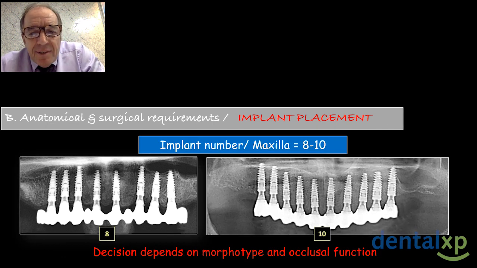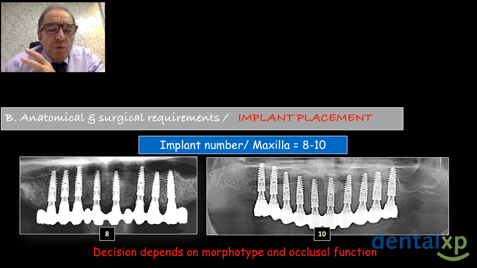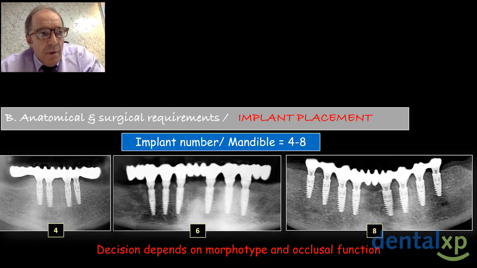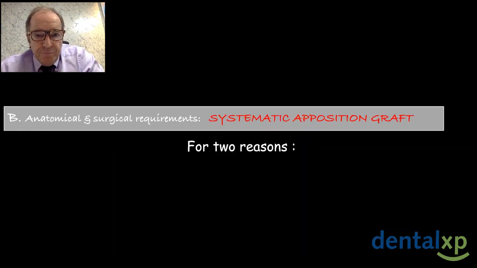How many implants do I need to place? Usually I place 8 to 10 implants at the maxilla, but my decision will depend on morphotype and occlusal function. The same at the mandible. The decision depends on the morphotype and occlusal function.